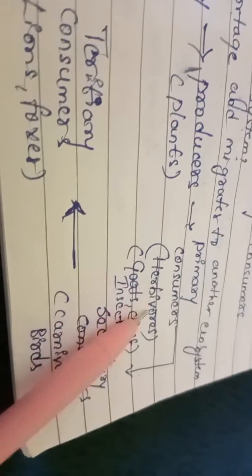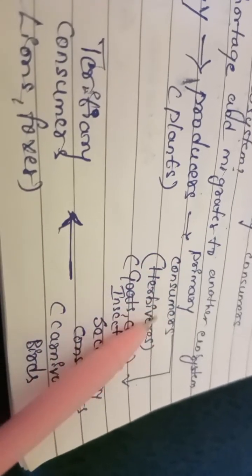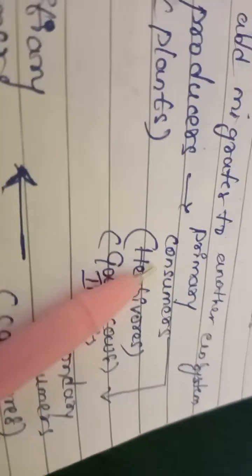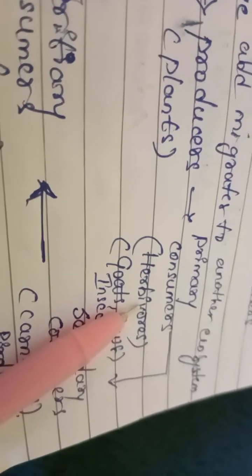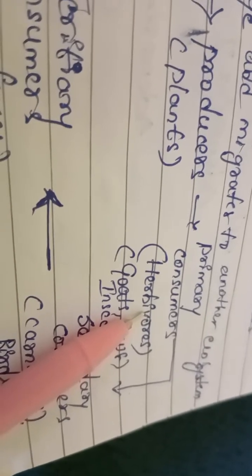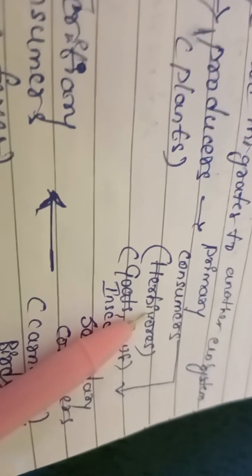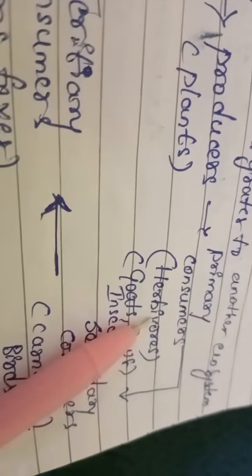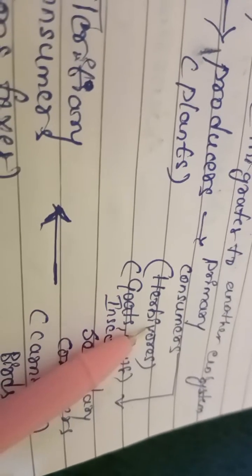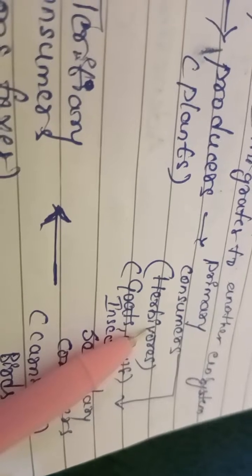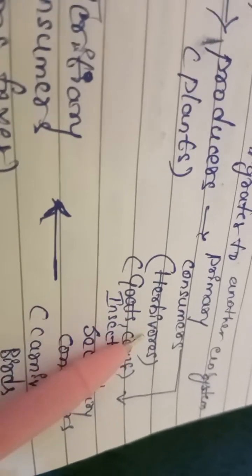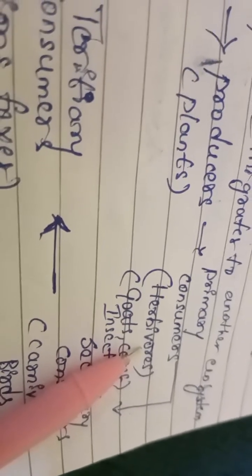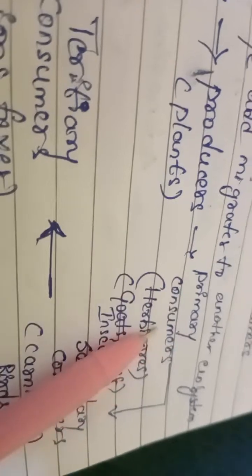Okay, here herbivores are called primary consumers. Herbivores, which means the organisms will take food from plants only, not from animals as meat. So they are called herbivores. For example, vegetarians. Okay, some animals are vegetarians. Those vegetarians are called herbivores, which will take food from plants only, not from animals. So herbivores are called primary consumers here.